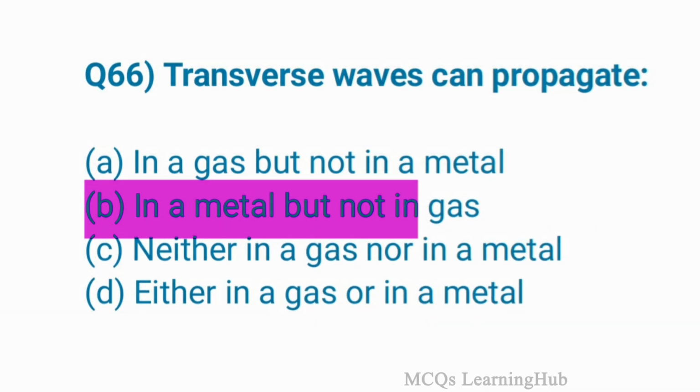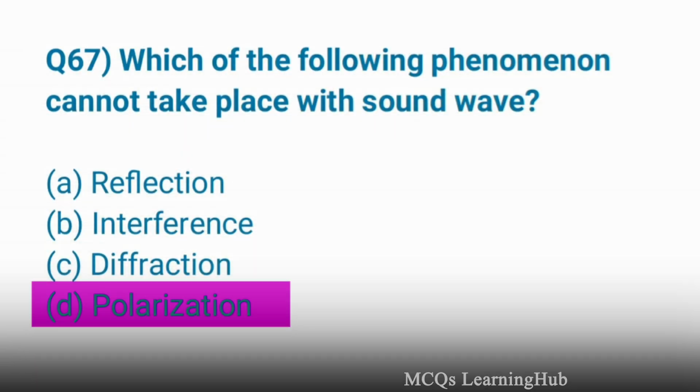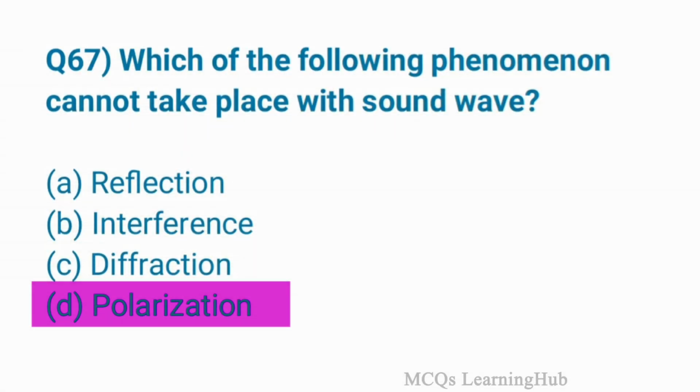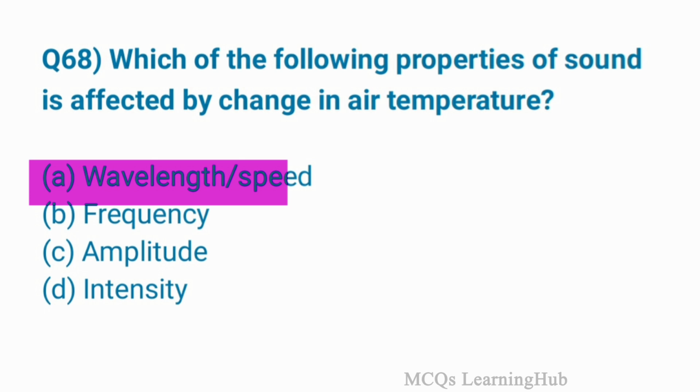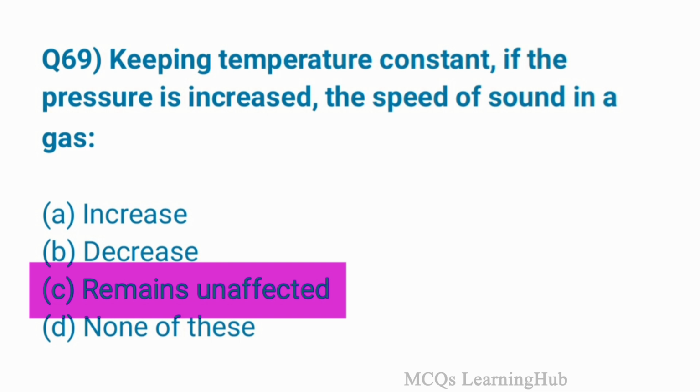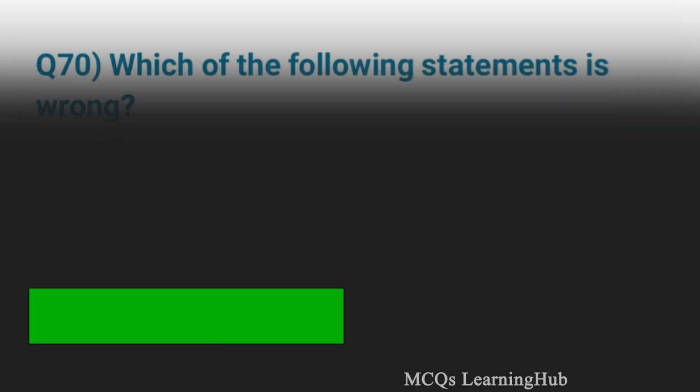Question 66. Transverse waves can propagate, option B. Next question. Which of the following phenomena cannot take place with sound wave? Option D is polarization. Question 68. Which of the following properties of sound is affected by change in air temperature? Option A, wavelength by speed. Keeping temperature constant, if the pressure is increased, the speed of sound in a gas, option C, remains unaffected.